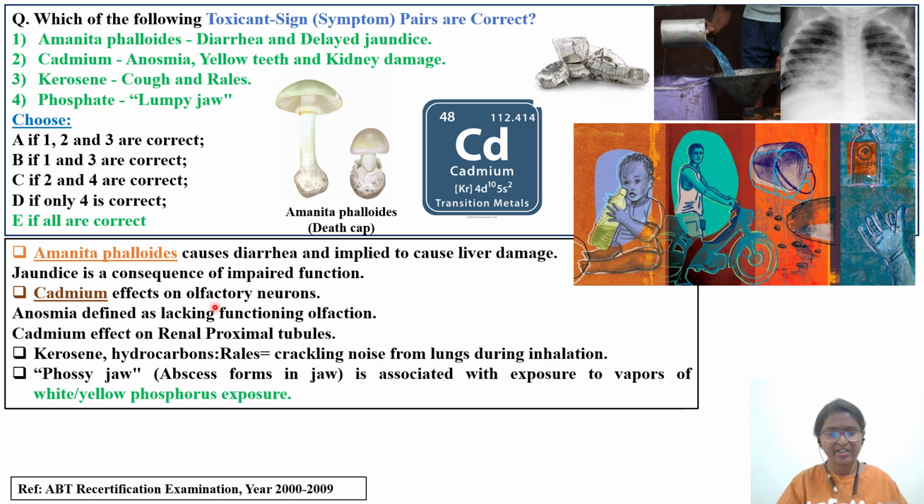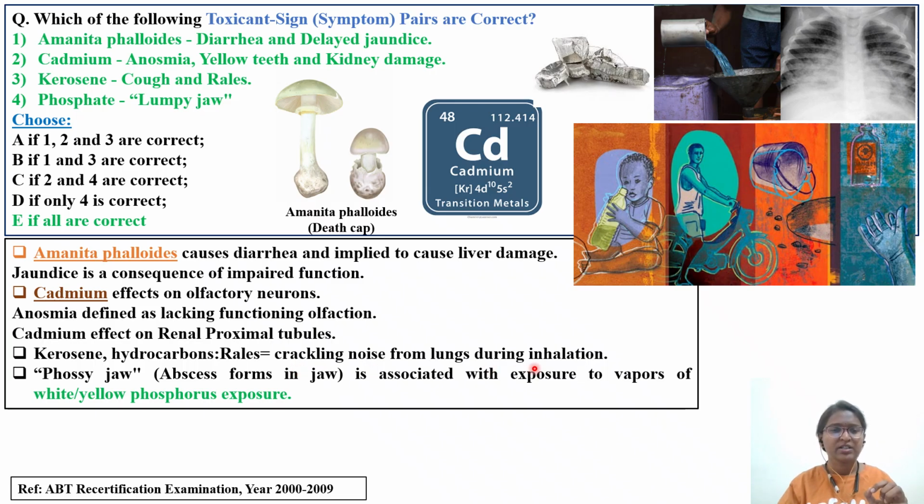It is listed in a table in the Klaassen textbook under the metal impurities chapter. Anosmia is defined as lack of functioning olfaction, because olfactory neurons are affected. Cadmium also affects renal tubular cells, so it causes kidney toxicity. Kerosene comes under the bigger class of hydrocarbons. The characteristic feature is a crackling noise from the lungs during inhalation whenever you are exposed to kerosene poisoning.